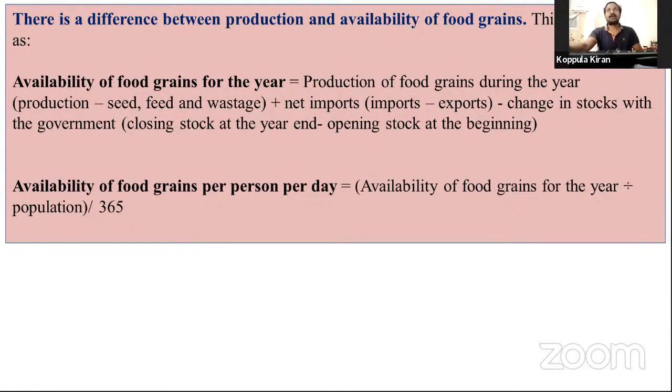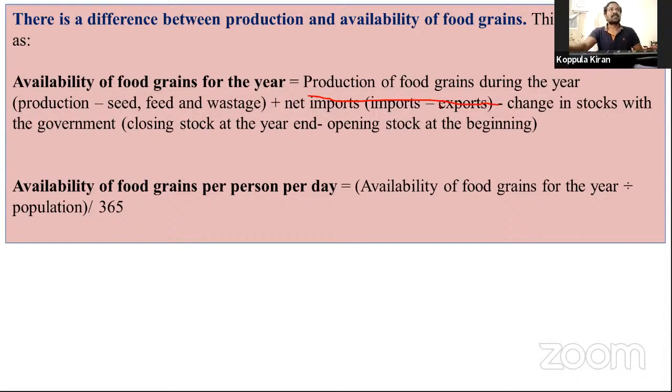See this, the ways to get food grains. First one, production of food grains during the year. Farmers are producing food grains during the year. That production is one thing.